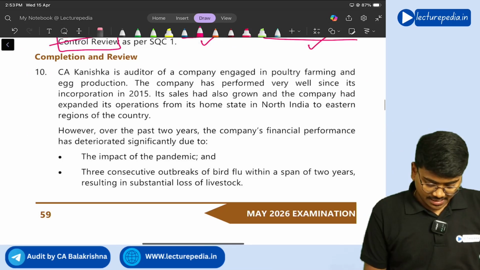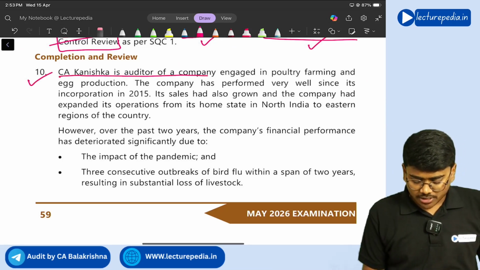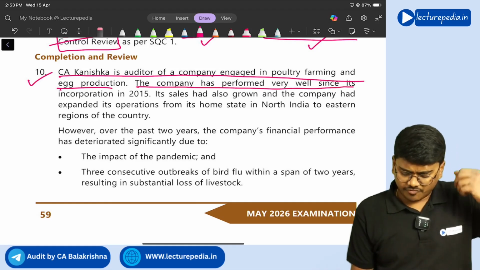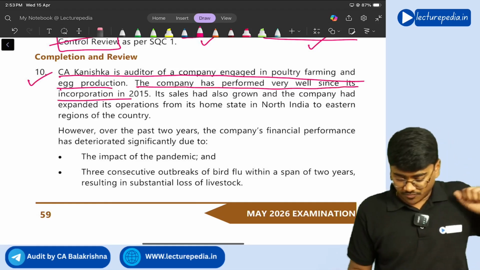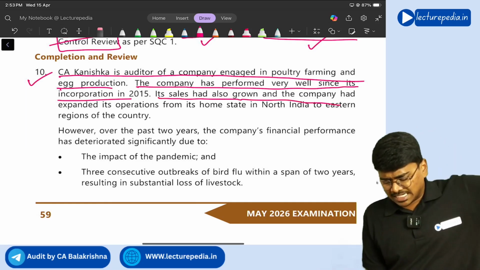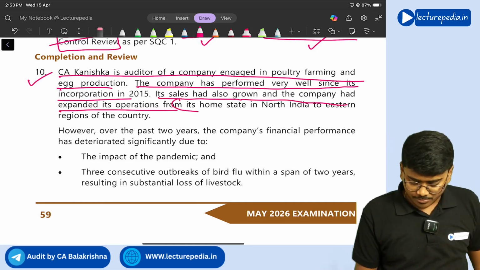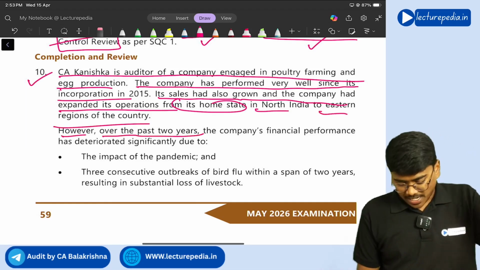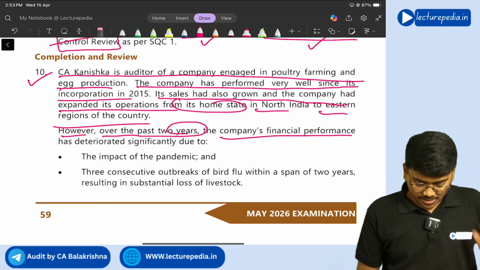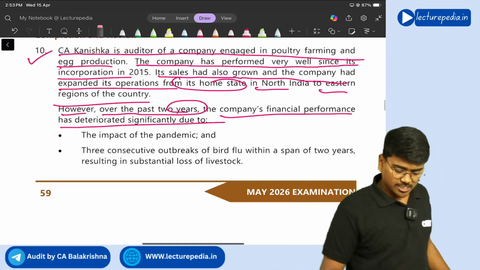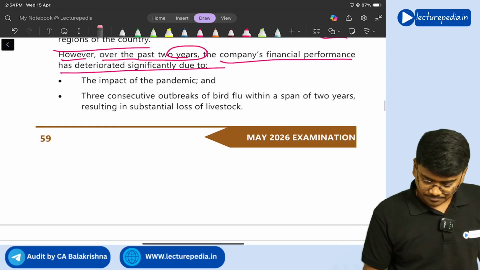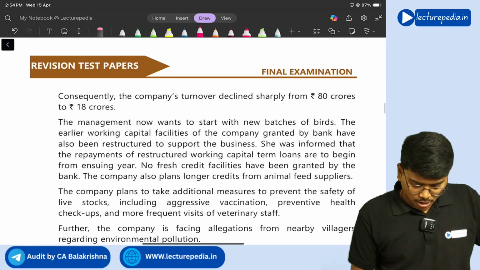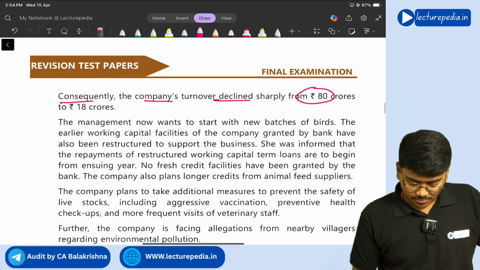Next, question number 10. CA Kanishka is auditor of a company engaged in poultry farming and egg production. The company has performed very well since its incorporation in 2015. Its sales had grown and the company had expanded its operation from its home state North India to eastern regions of the country. However, over the past 2 years, the company's financial performance has deteriorated significantly due to the impact of the pandemic and 3 consecutive outbreaks of bird flu. Consequently, the company's turnover sharply fell from 80 crores to 18 crores.